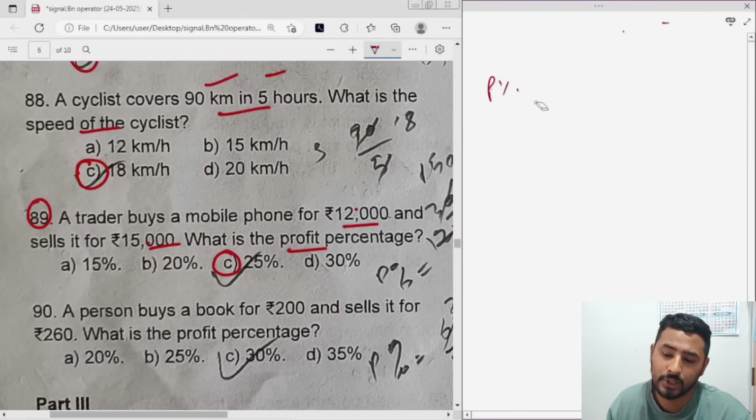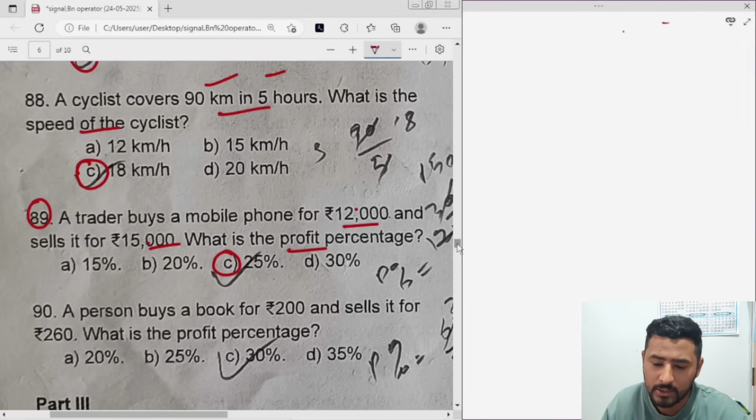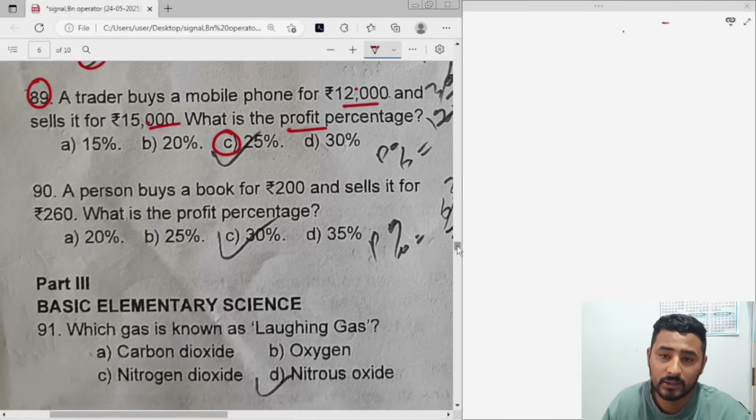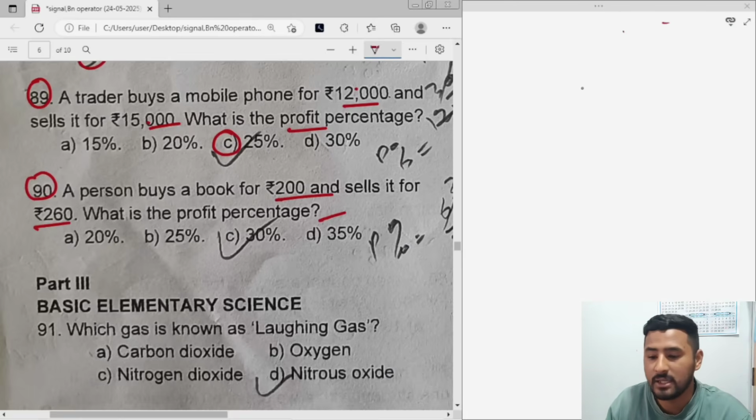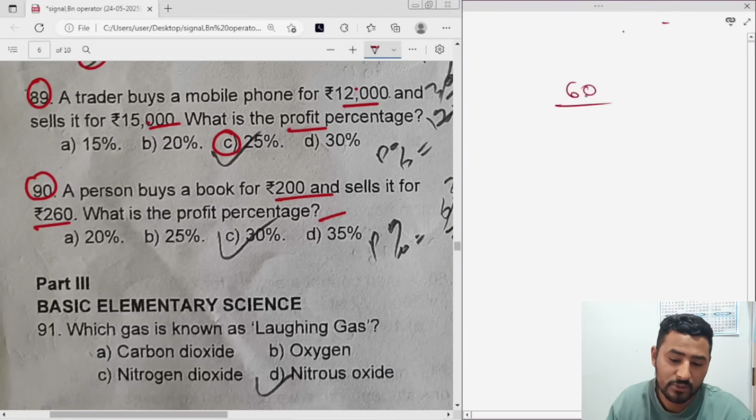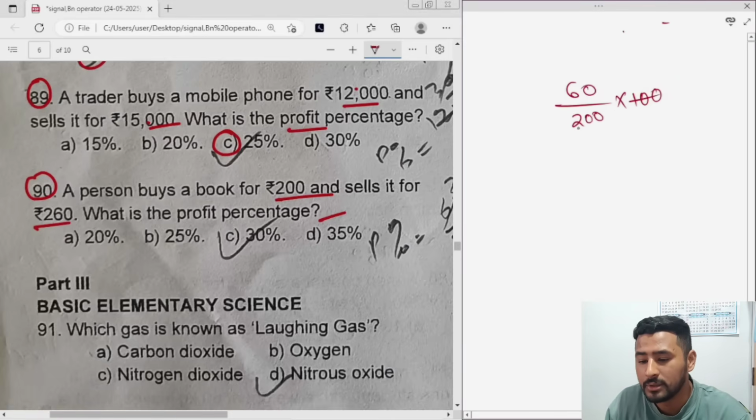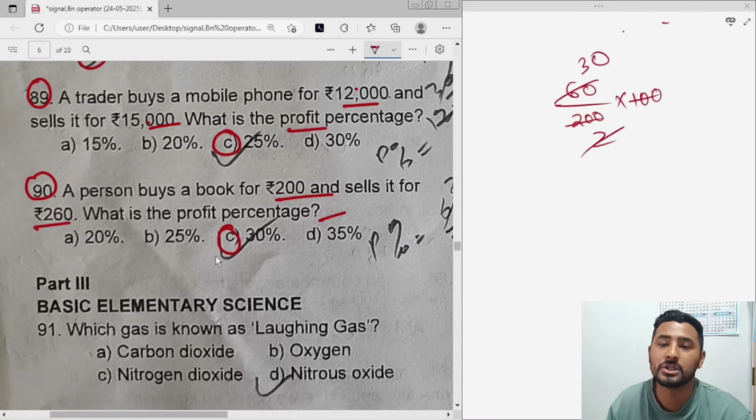Whatever way you cancel, it depends on you, but the main thing is to get the answer. Question number 90. A person buys a book for 200 and sells it for 260. What is the profit percent? So just do it. 260 minus 200, divided by 200, into 100. 2 cancels, 30. So 30% will be the correct answer for question number 90.